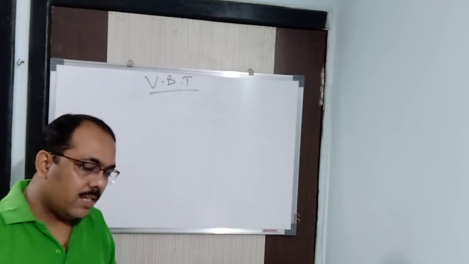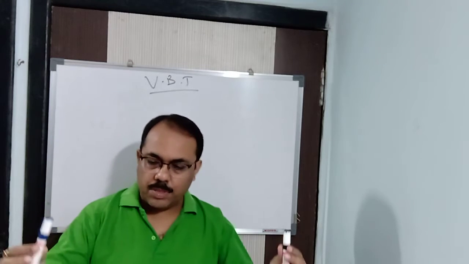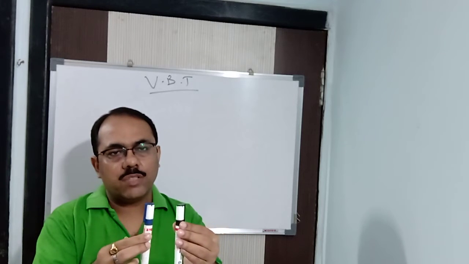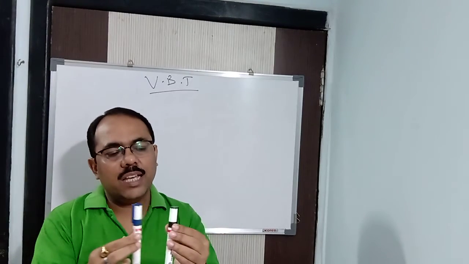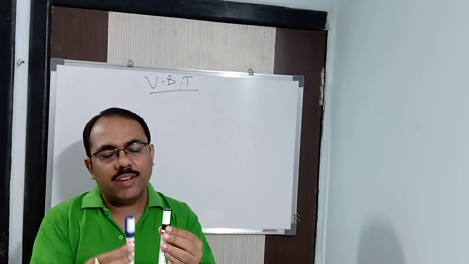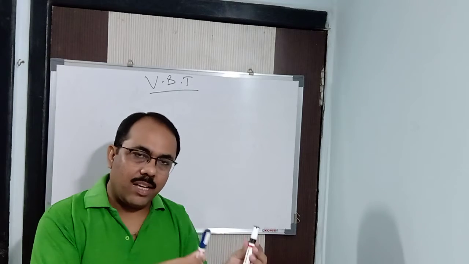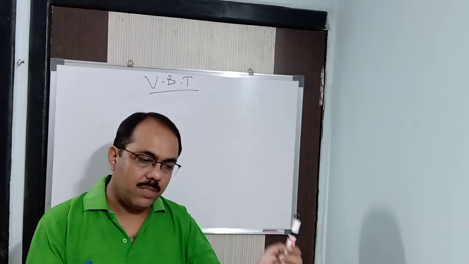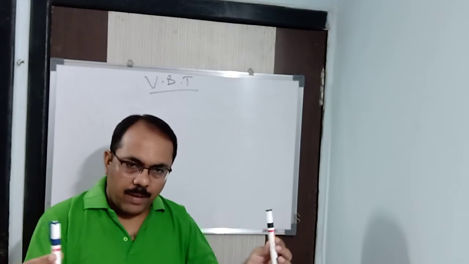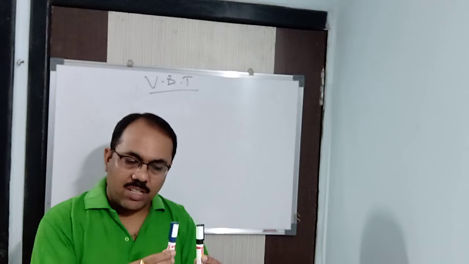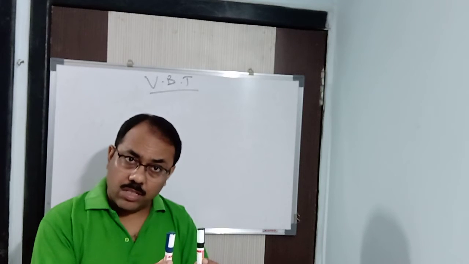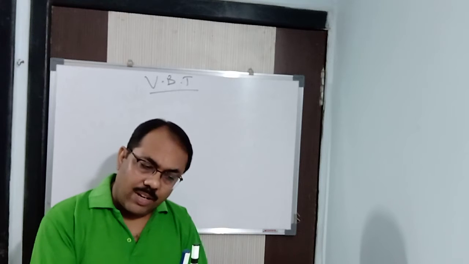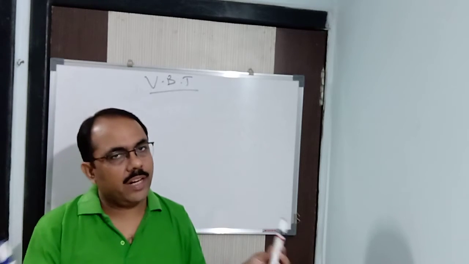Got it? Otherwise, when one atom approaches another atom, suppose these two atoms are approaching, they have to overcome the repulsive forces first. Then they will undergo bond formation, and hence they will have the attractive forces. So basically we have attractive forces and repulsive forces. Suppose one atom is A, another atom is B. There will be repulsive forces between them, because the outermost shell of both contains electrons. They have to overcome the repulsive forces first. Then after that, they will undergo bond formation, and hence they will have attractive forces.